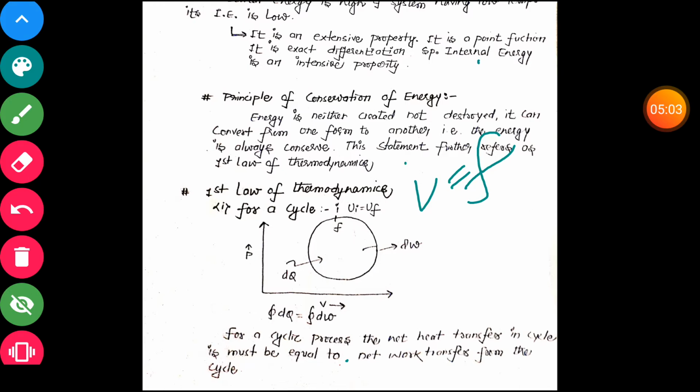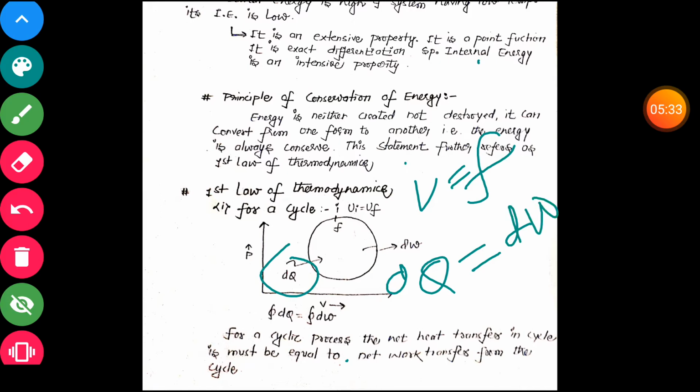So for a cycle, how can we apply the first law of thermodynamics? For a cyclic process, the net heat transfer in the cycle must be equal to the net work transfer from the cycle. Here we are giving heat, dQ, and we are getting work from this cycle, dW.